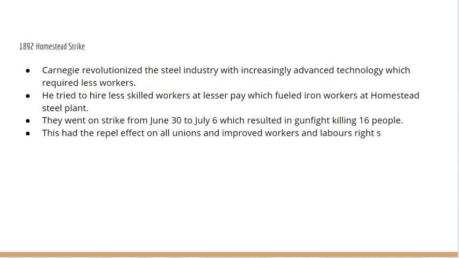1892, Homestead Strike. Carnegie revolutionized the steel industry with increasingly advanced technology which required fewer workers. He tried to hire less skilled workers at lesser pay, which angered iron workers at the Homestead Steel Plant. They went on strike from June 30 to July 6, which resulted in a gunfight, killing 16 people. This had a repelling effect on all unions and improved workers' and labor's rights.